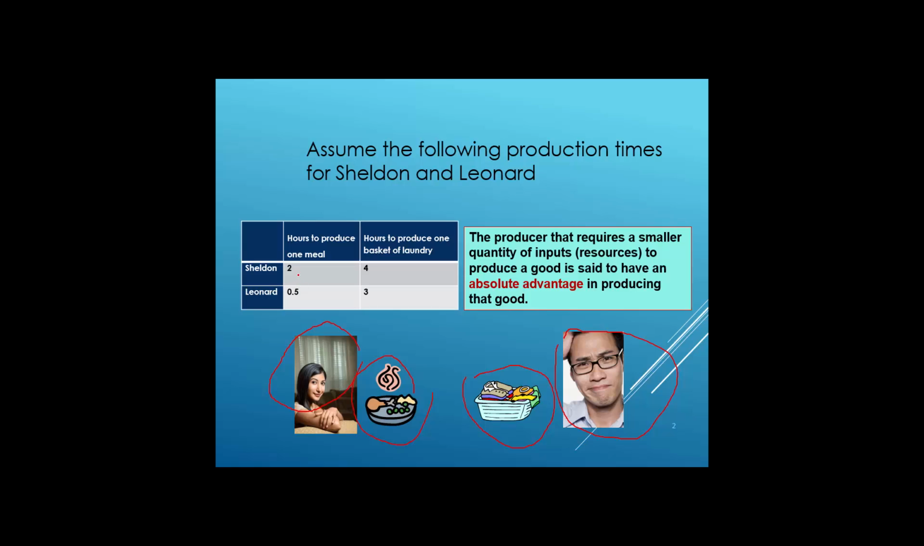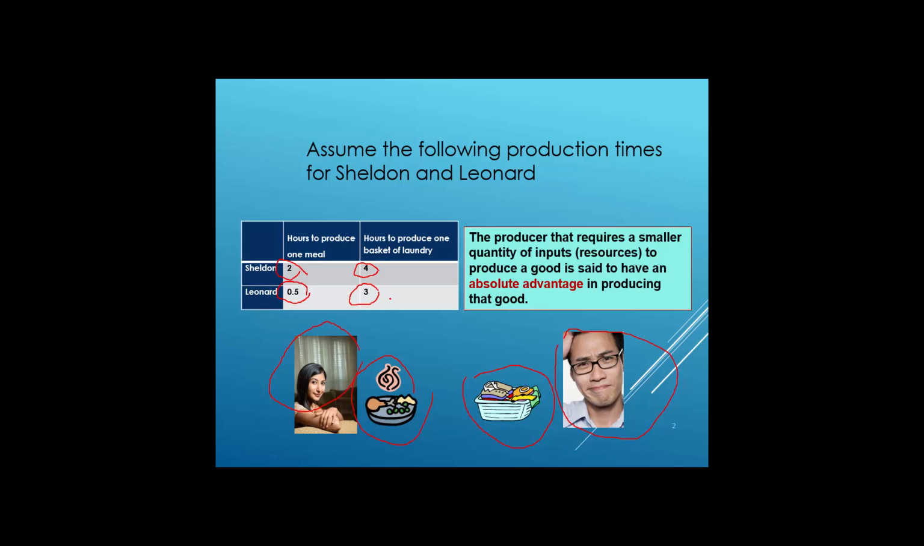We know that Sheldon needs 2 hours to prepare one meal, while Leonard needs half an hour to prepare one meal. Sheldon needs 4 hours to prepare one basket of laundry, while Leonard needs 3 hours to prepare a basket of laundry.